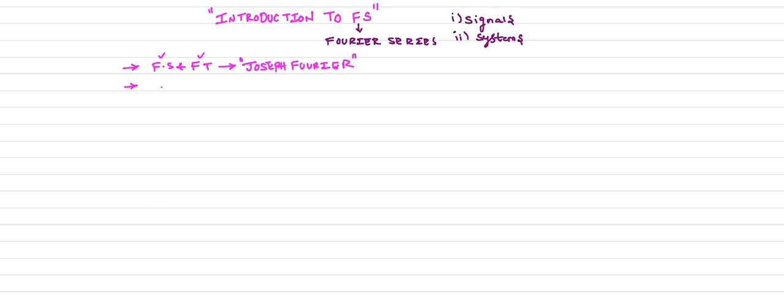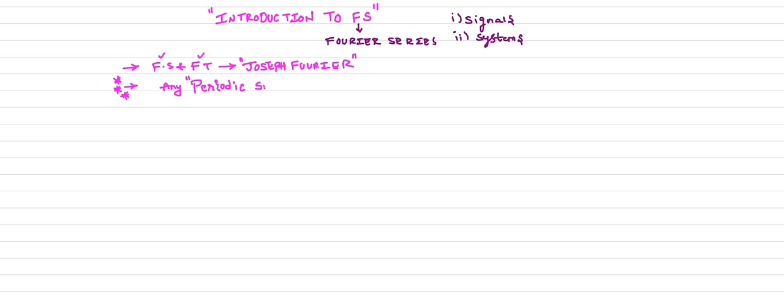So Fourier series, clearly observe the definition. So any periodic signal. If you want to understand the Fourier series, you must know the concept of periodic signal.